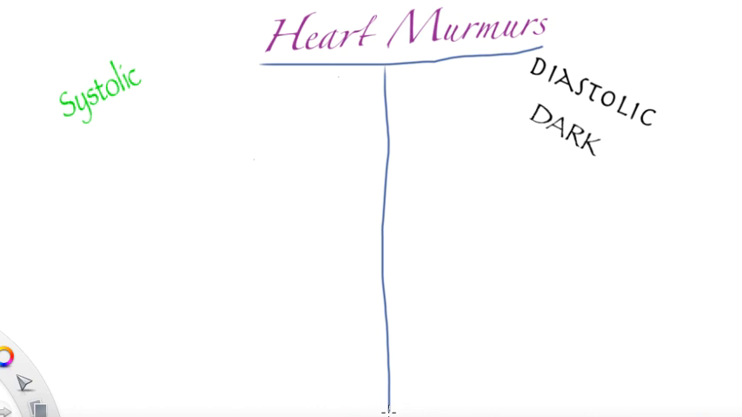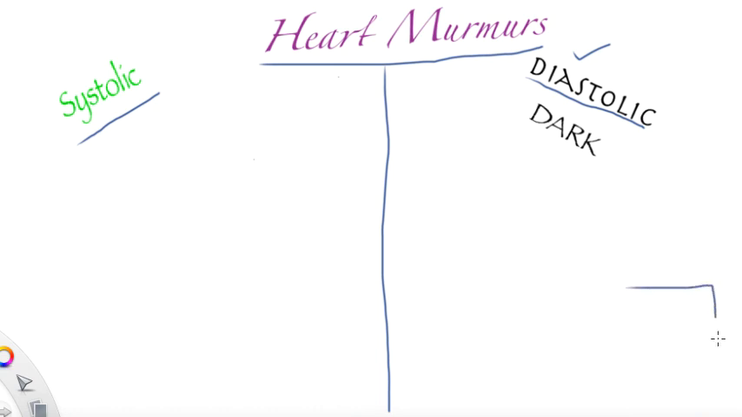Okay, so let's talk about the basics. There are two types of heart murmurs. The one we call systolic, the other we call diastolic. Systolic murmurs are those murmurs which we hear while our heart is contracting and pumping the blood, while diastolic murmurs are those murmurs we hear when our heart is relaxing and refilling.